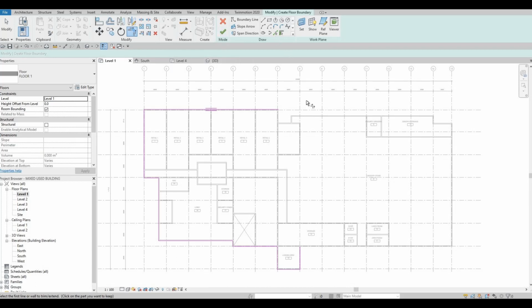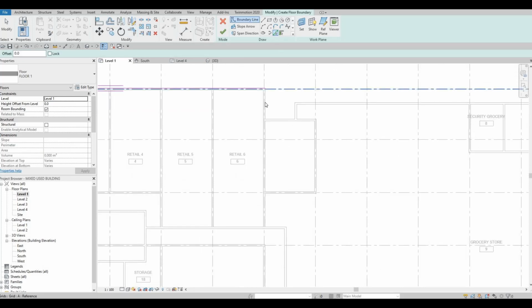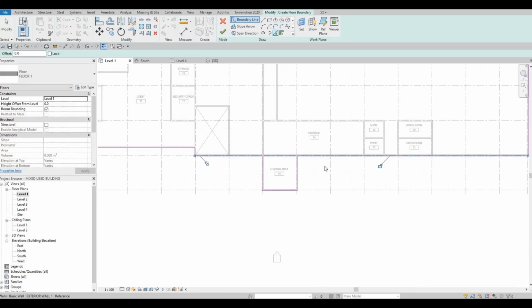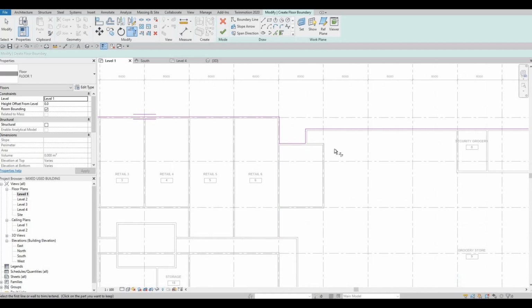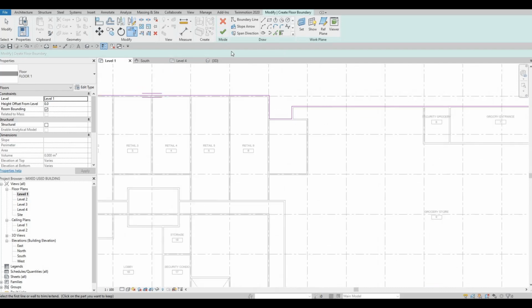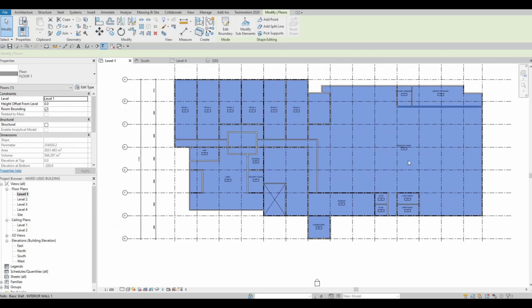And then let's do it again, pick line, okay, and then now trim and extend. Okay, so I think we did it on all the corners. If not, it will let you know. And then now we have everything like that.